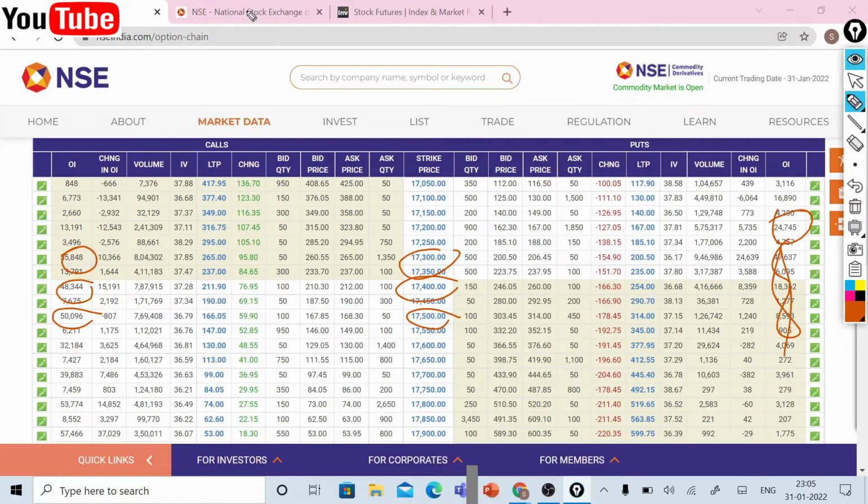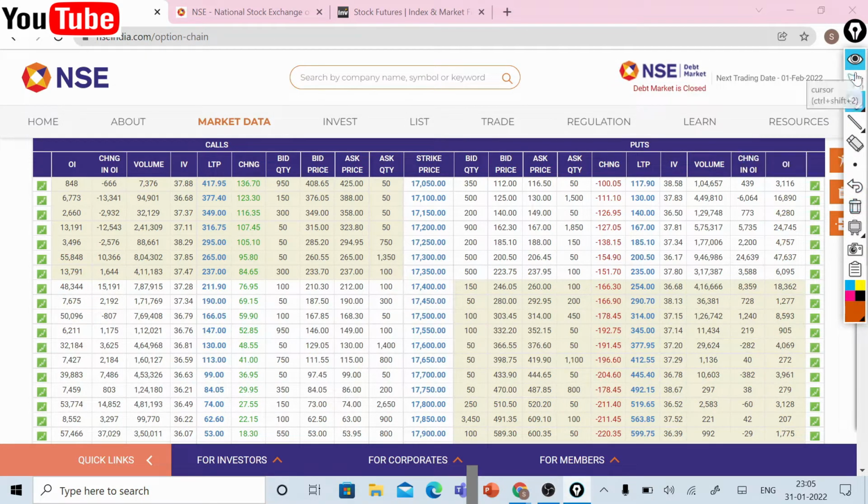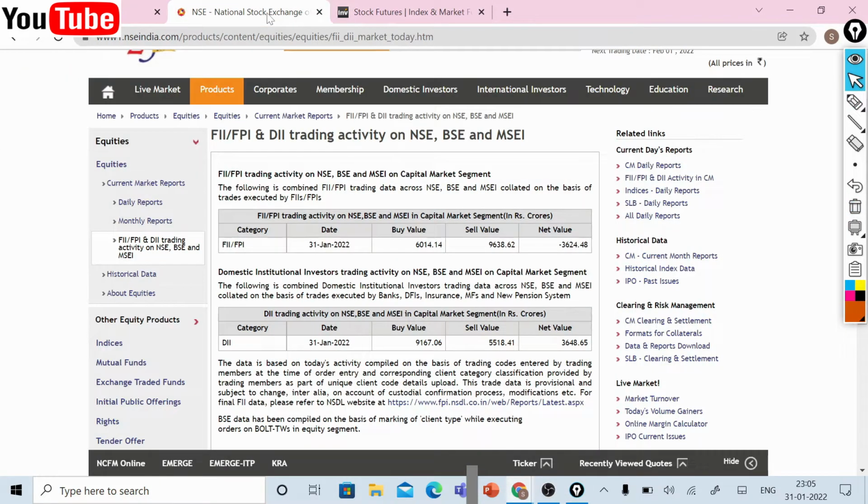So let me come to another important data point. The second one, it is the trading statistics of FII, FPI and DII. You can see the FII statistics. FIIs have net sold 3,624 crores. That is for January 31st today.